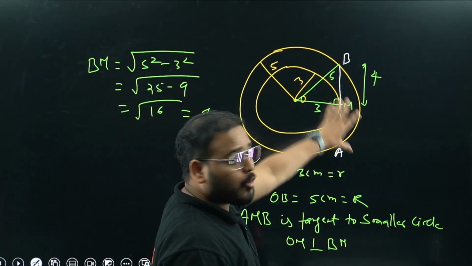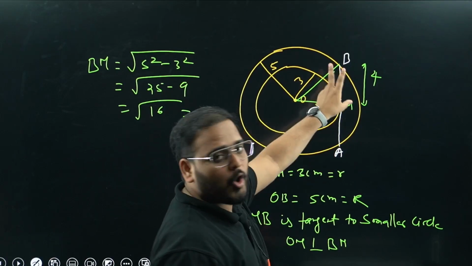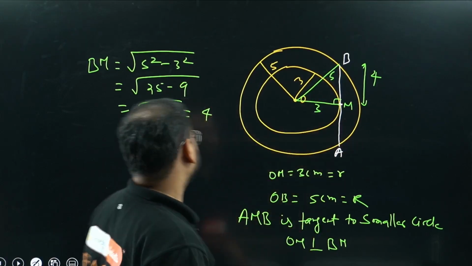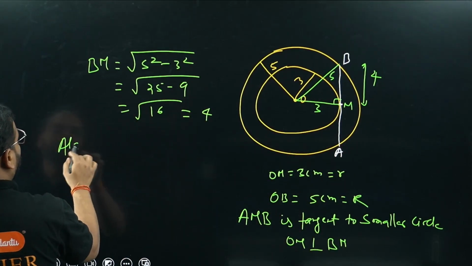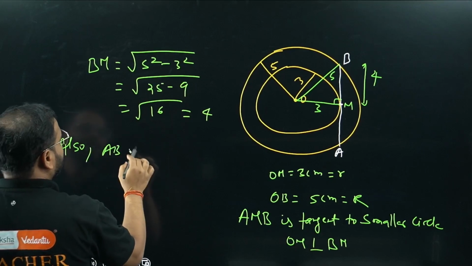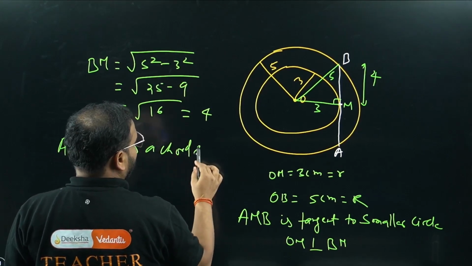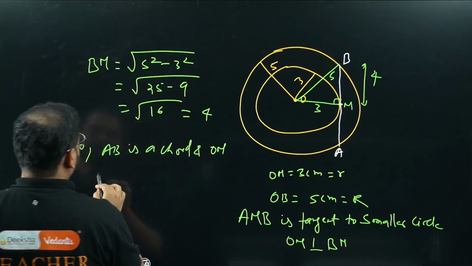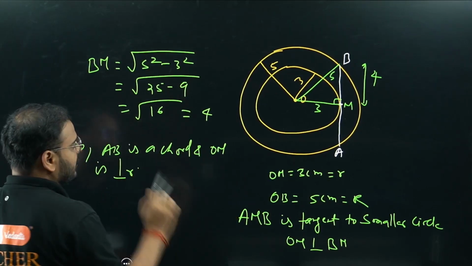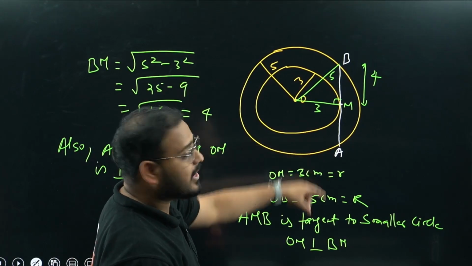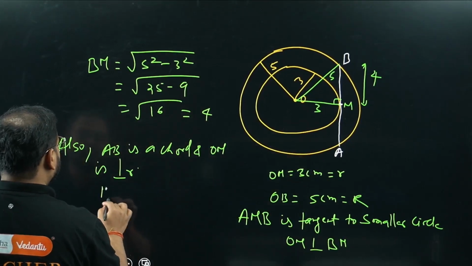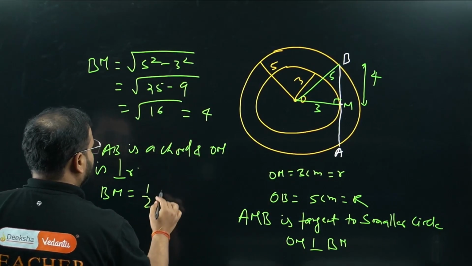Now go back to the larger circle. AB is a chord. OM is a perpendicular. It means BM and AM are equal. BM will be half of AB.